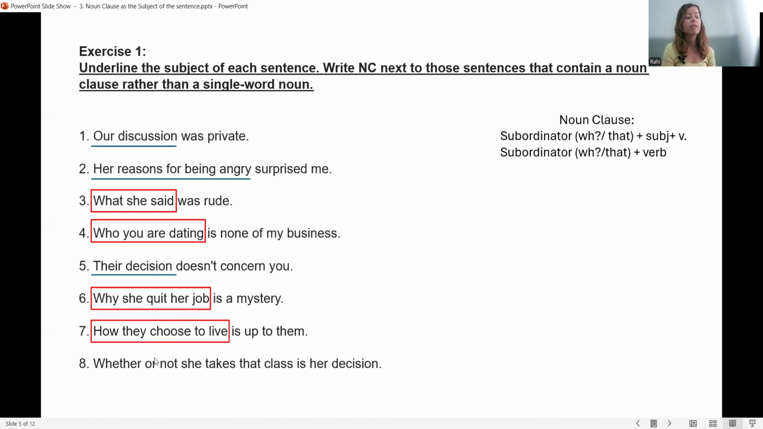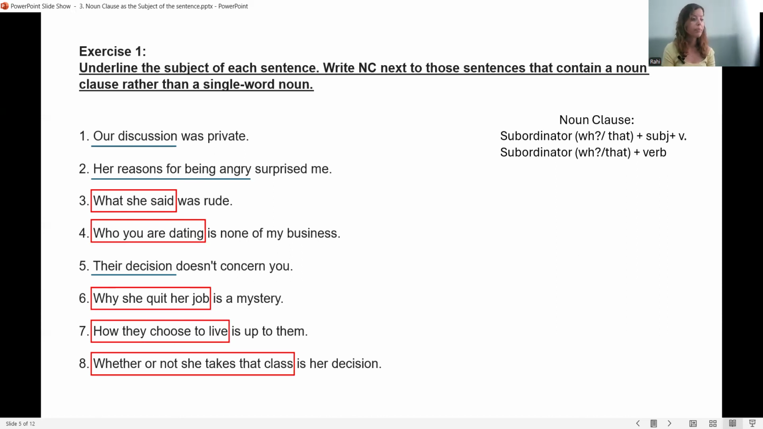Number 7, how they choose to live is up to them. Again, here I have a noun clause that starts with the WH question word how. So that is the subordinator, and I have the subject and the verb. I can use the pronoun it instead of this noun clause. How they choose to live is up to them. It is up to them. Number 8, whether or not she takes that class is her decision. Again, here I have the noun clause. Whether or not phrases are considered as noun clauses.